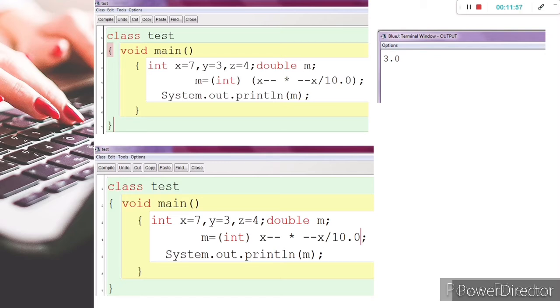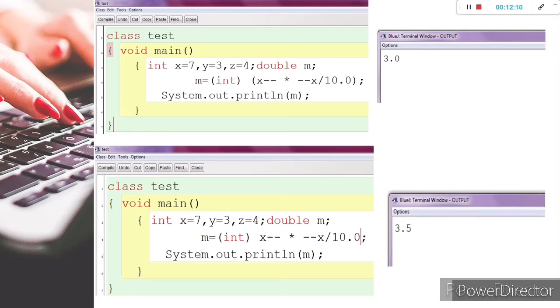So x is already an integer, so we will get 3.5 there, and we are going to store it in a double data type. So we'll get 3.5. Just compare these two expressions. All are the same; only in the first expression we are giving the bracket, here we are not giving the bracket, that's why we'll get a different value.